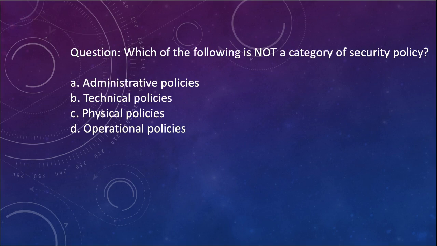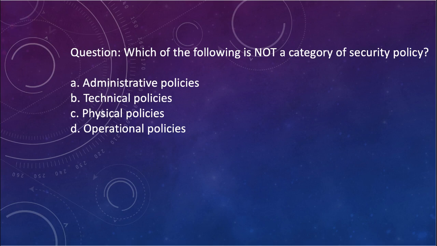Which of the following is not a category of security policy? A. Administrative policies, B. technical policies, C. physical policies, D. operational policies. Answer would be C. Physical policies are not a category of security policy. Security policies are the rules and guidelines that govern the behavior of users and systems in an organization.